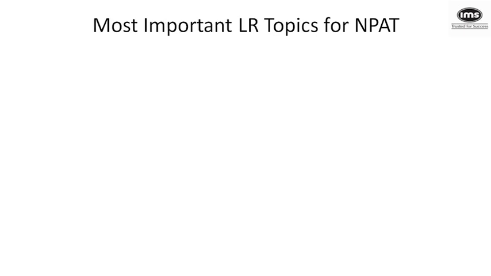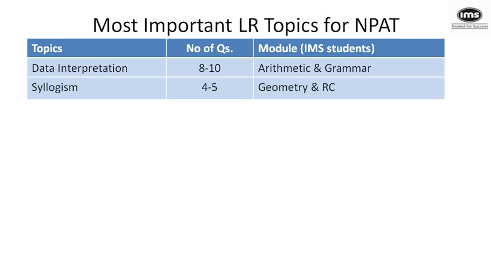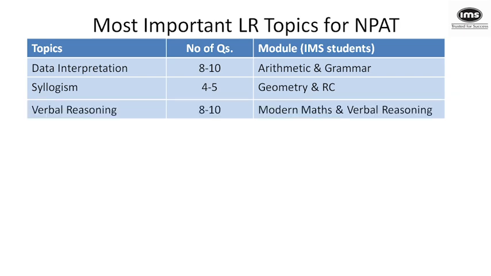Coming to the next part, the most important topics from logical reasoning for the NPAT test. Data interpretation. Data interpretation is graph-based questions. You get questions on line graph, pie chart, bar graph, caselets. Sometimes you get 3 sets, sometimes you get 2 sets. So the range of the questions is from 8 to 10. Syllogisms, a very favorite topic for NPAT. You definitely see 4 to 5 questions under this topic. Then verbal reasoning includes statement, assumption, conclusion, course of action, a definite yes. Under the LR section, you get a lot of questions from the verbal reasoning section.